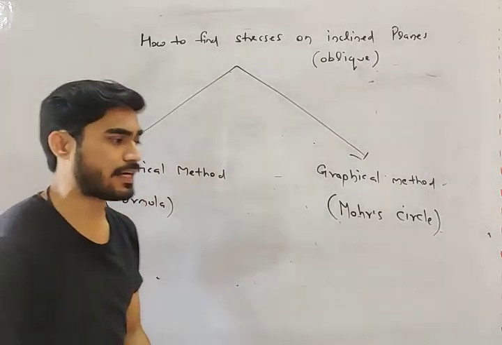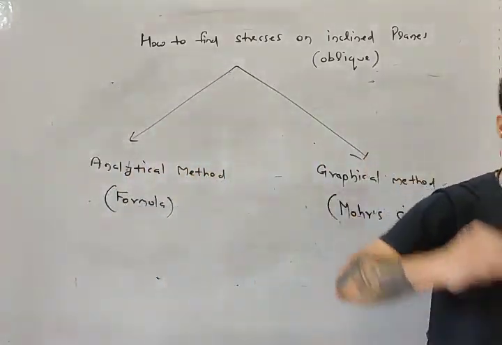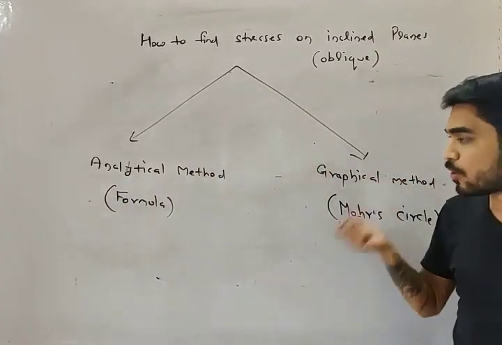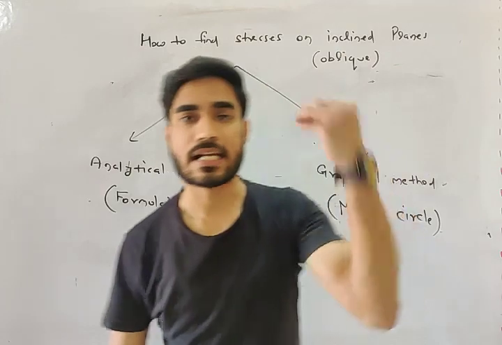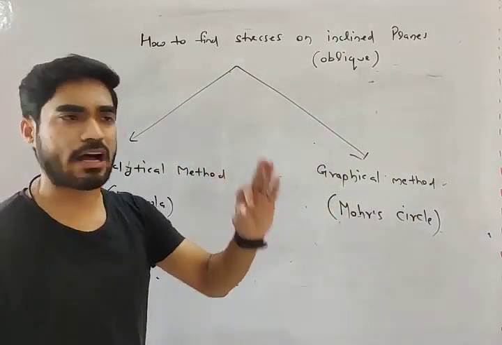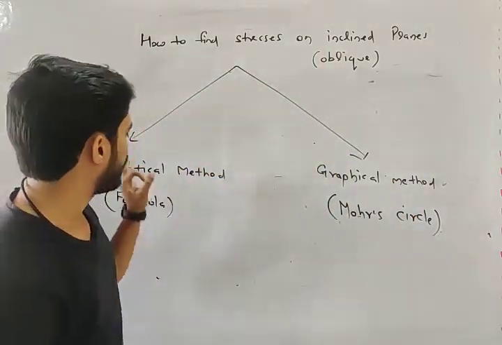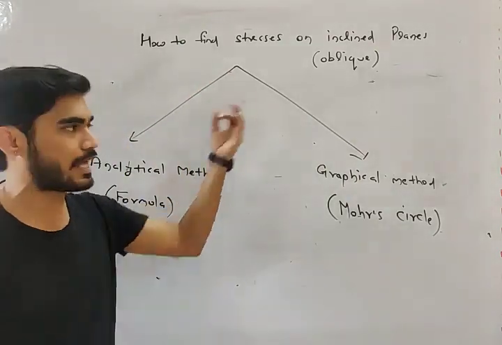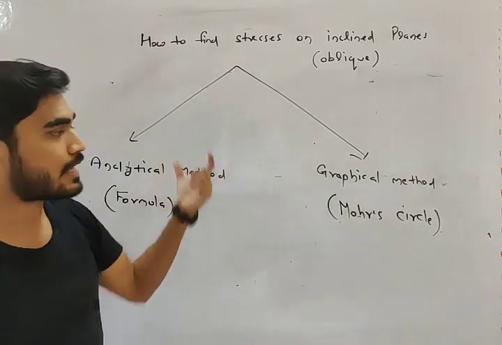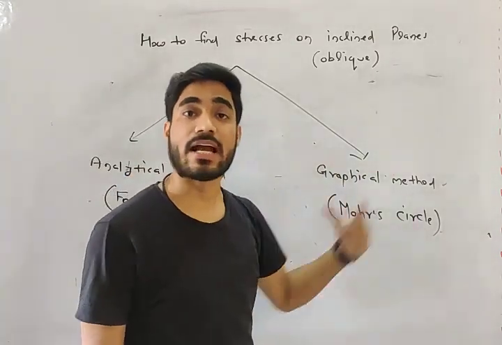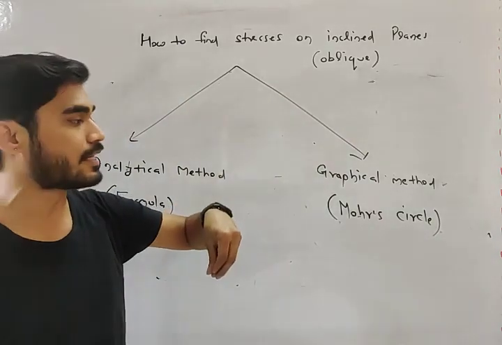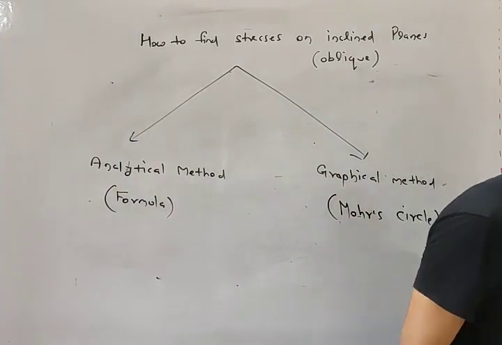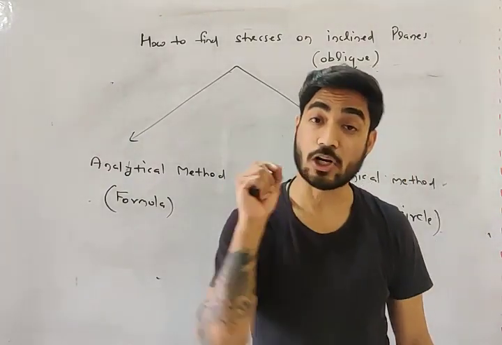I will explain both these methods, and starting from zero, from the basics, I will tell you where the formula is derived from, what Mohr circle is, and how to draw Mohr circle. I am going to cover everything. I will derive the formula, tell you where this formula is coming from, and tell you what is the logic behind Mohr circle and where it is derived from. I will tell you how to draw the Mohr circle. So stay tuned till the end of this lecture, my friend. You are going to learn a lot of things today.